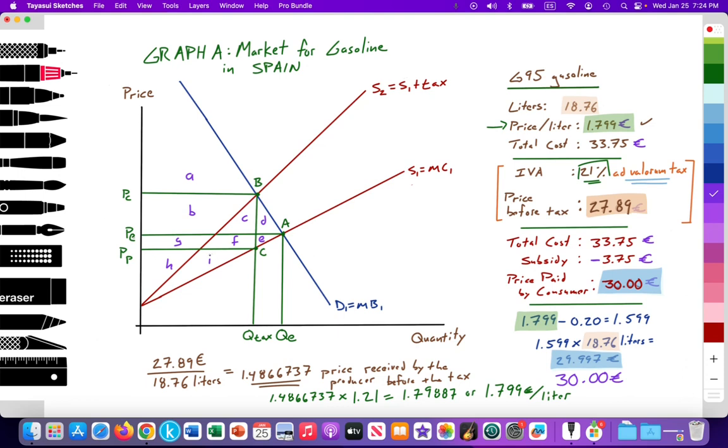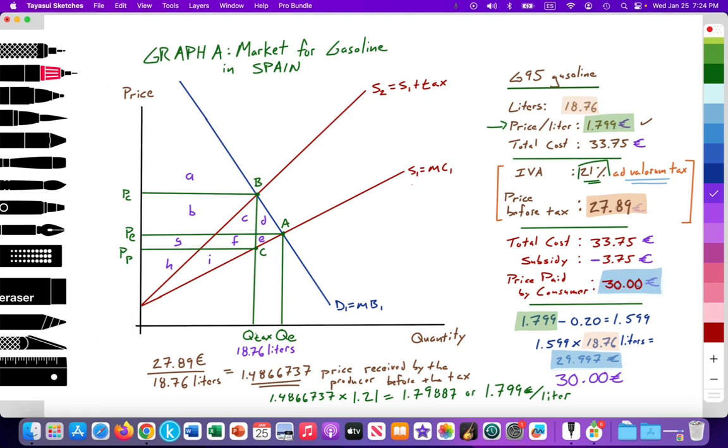Now, again, the free market price, I'm not entirely aware of, but I've bought with the tax this quantity, 18.76 liters. So essentially, here's my 18.76 liters of gasoline that I have purchased at the quantity tax.